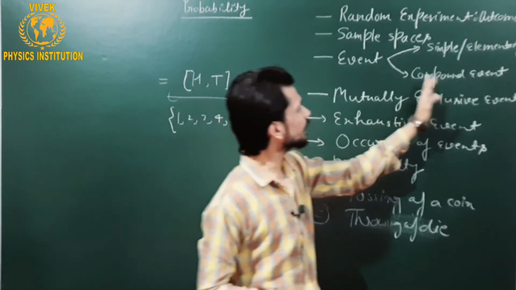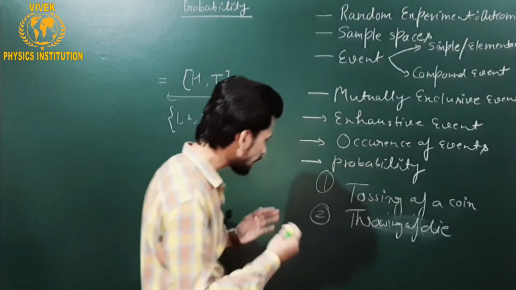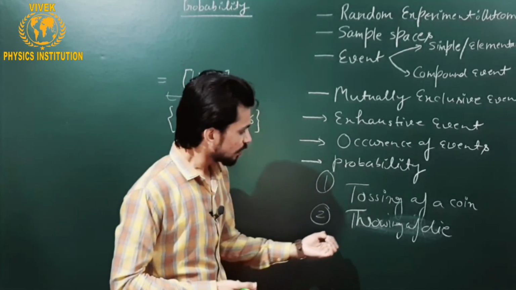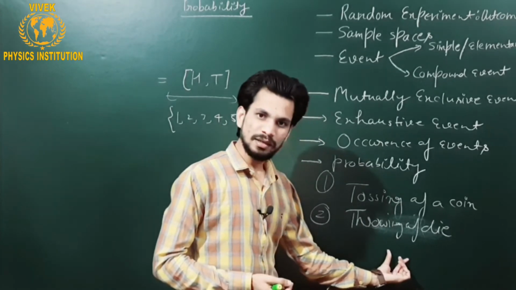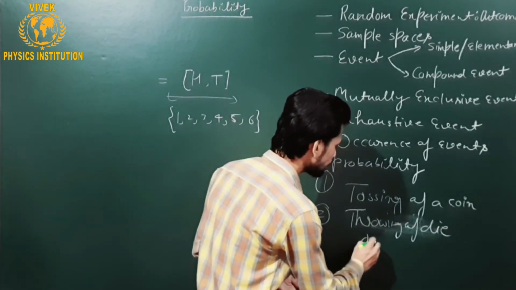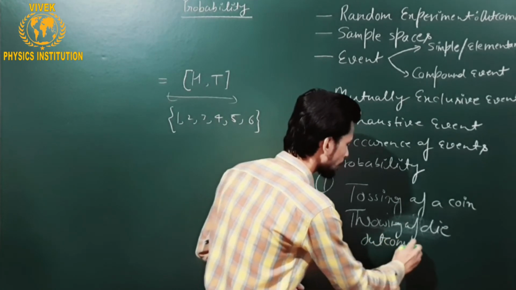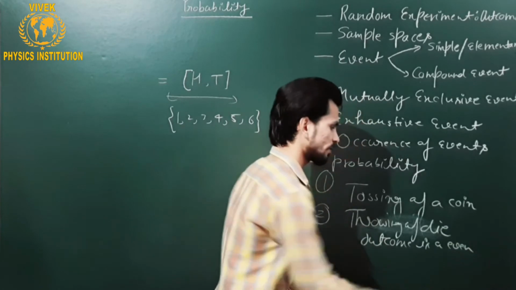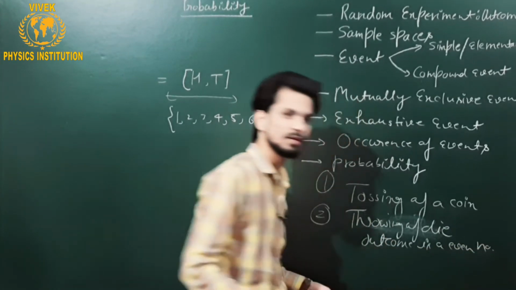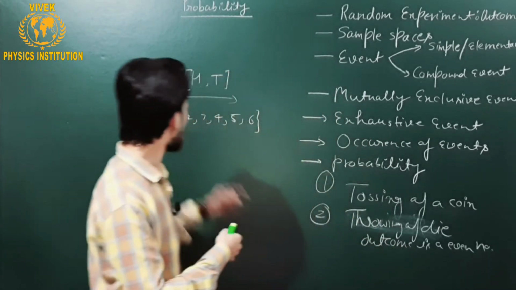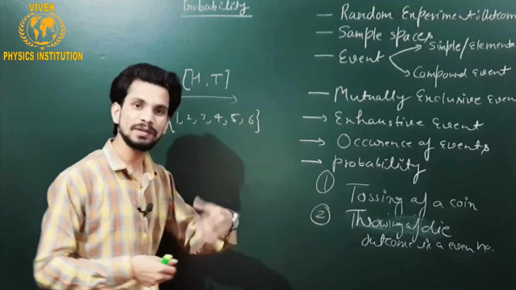Okay, if I talk about a compound event, then I can take the example of throwing a die. If I say the outcome is an even number, okay, I am repeating, if I say the outcome is an even number, then we are not sure which even number out of 2, 4, 6 will be there.